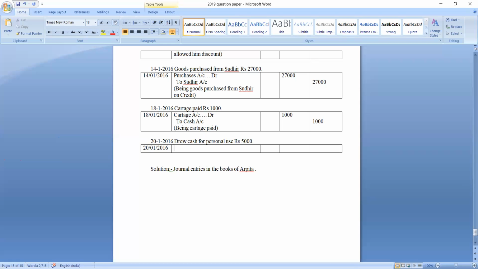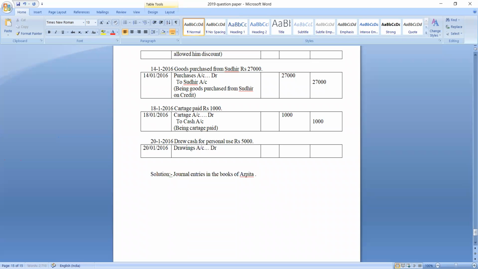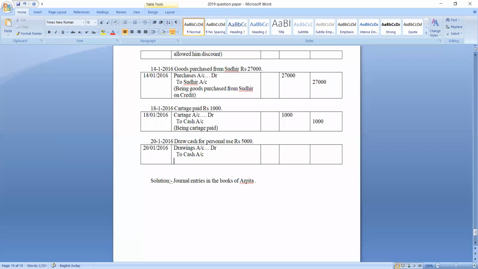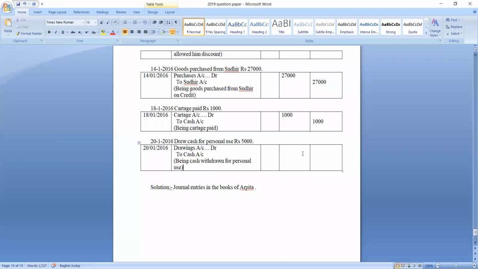Drawings account is a personal account. The rule is debit the receiver, credit the giver. When the owner draws cash for personal use, he is the receiver, so his account should be debited. What is his account? The drawings account, debit. What goes out? Cash goes out of the business, so to cash account. The narration is being cash withdrawn for personal use. Debit column rupees 500, credit column rupees 500. Understood?